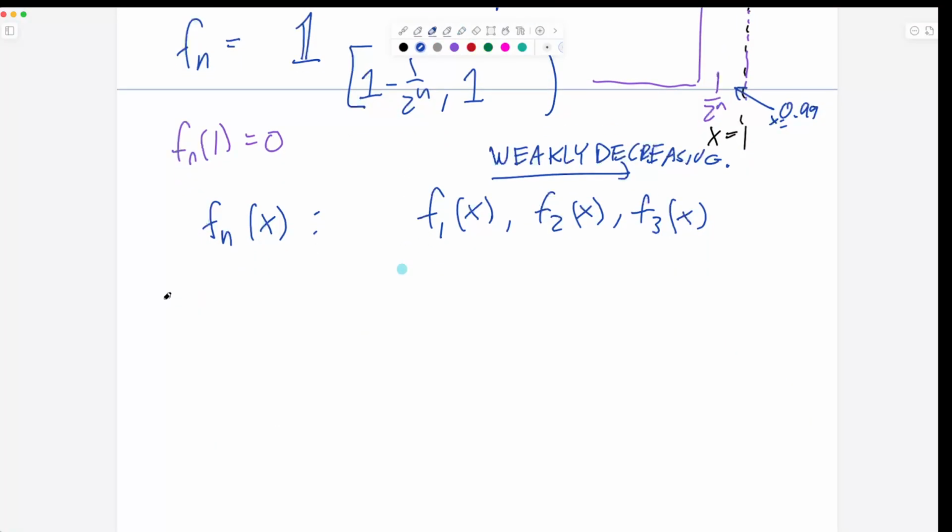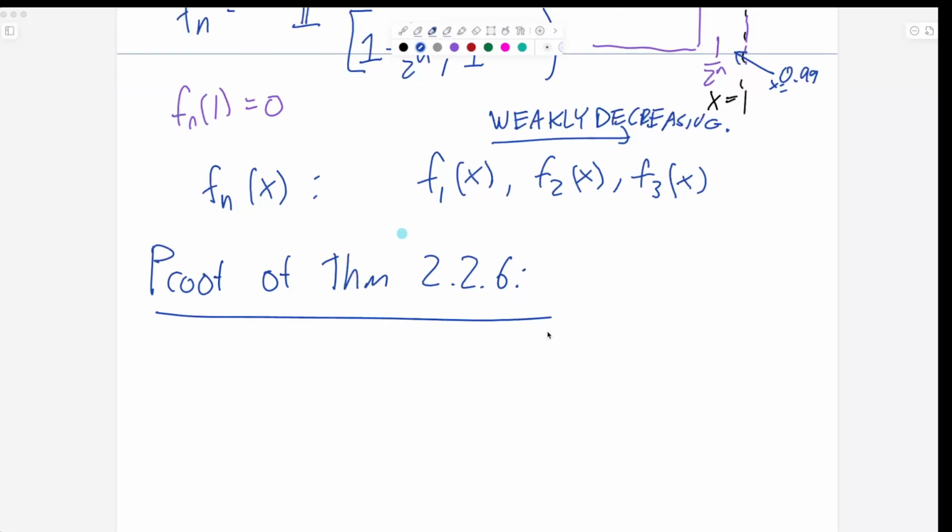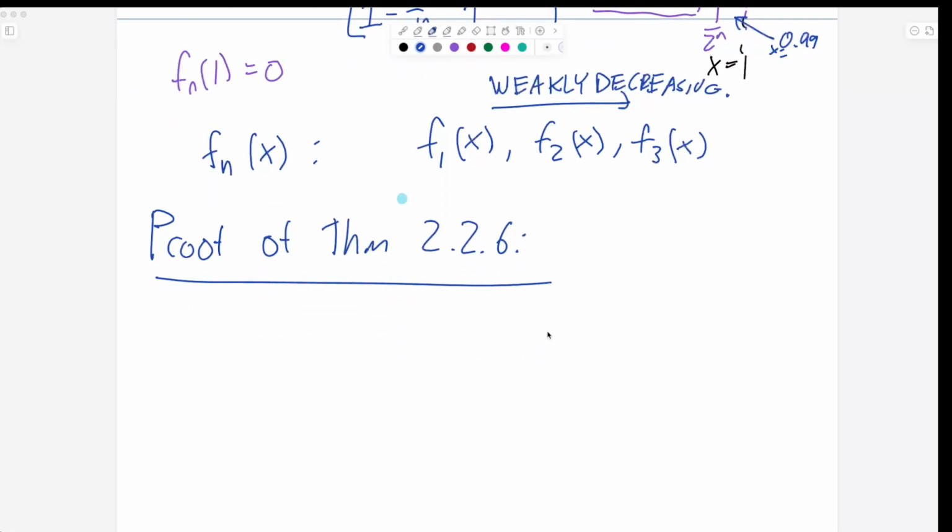Proof of theorem 2.2.6. Okay, let me also get my notes here so I keep it relatively in order now that we have ideas. And so the first idea is to define some sets. Okay, I think I also make some suppositions.